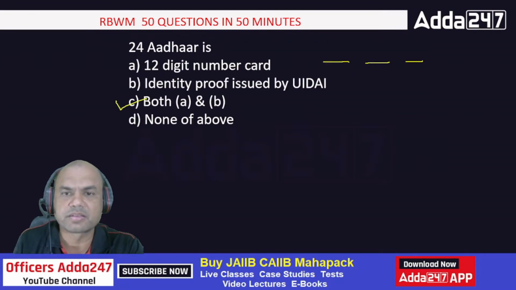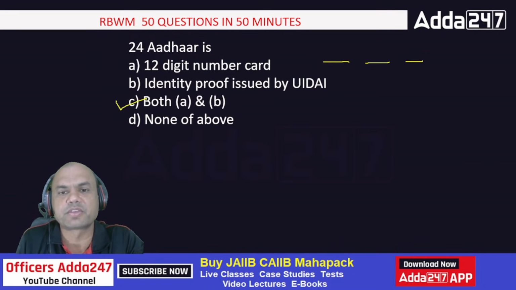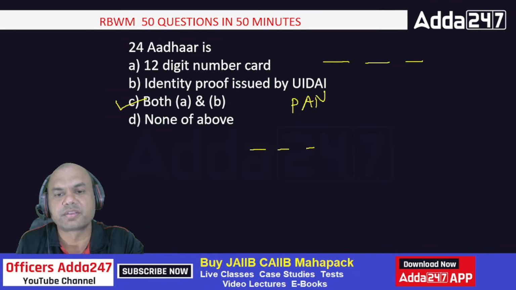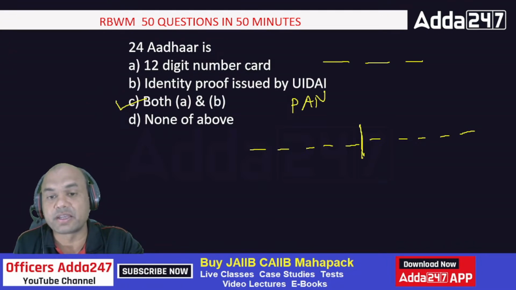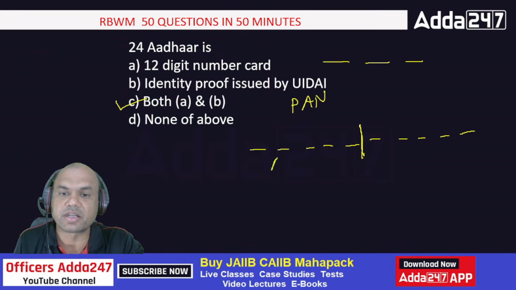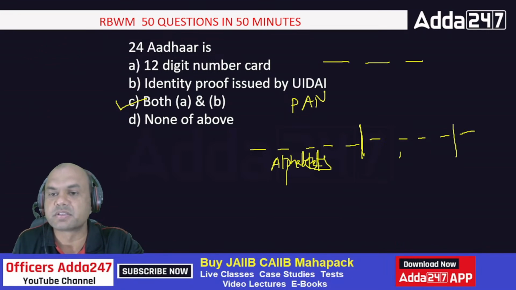What about the PAN number? Okay, let me discuss PAN also. The PAN number is what? Say this. The first 5 letters are alphabets, right? Then the remaining 4 are numbers. And the last one is again an alphabet. Okay, so this is basically the PAN number.